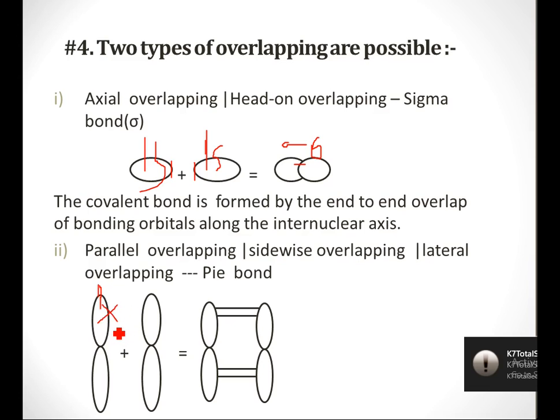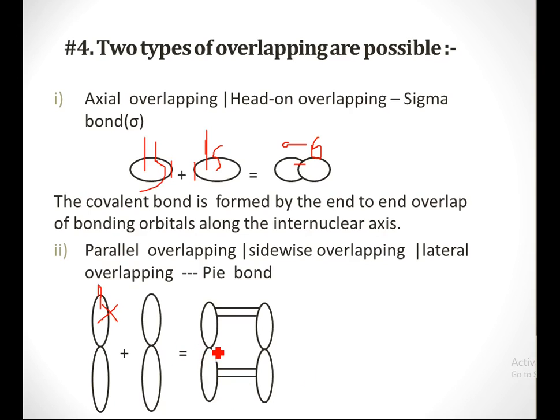This px orbital makes a bond with this px orbital parallelly, overlapping sidewise, because the sides are involved in the overlapping rather than the head or the axis. This is the axis.